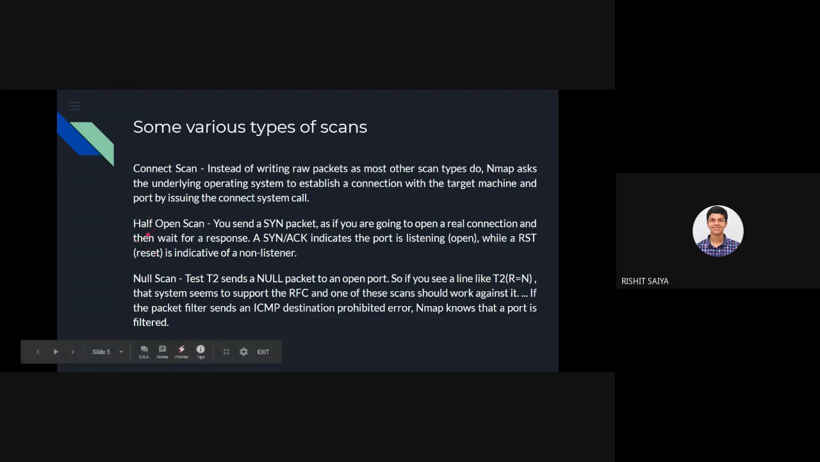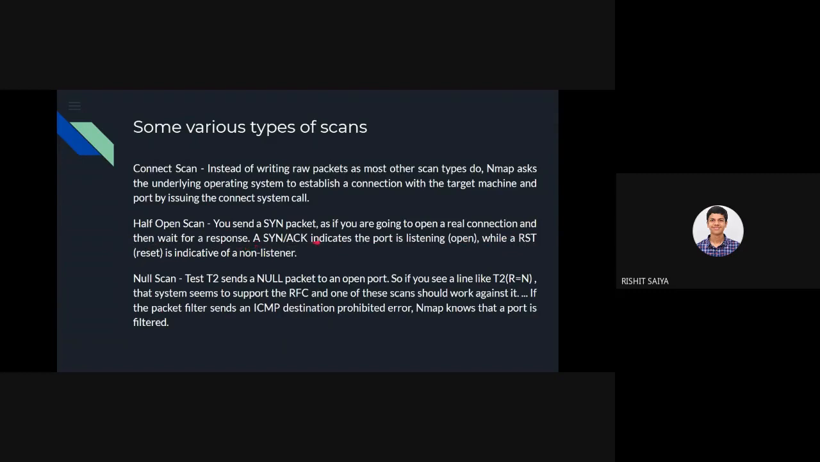Later, I looked at the half open scan. So in this, a SYN packet, okay, a SYN packet. I guess everybody has a common idea of computer networks over here. So what is a SYN packet and what is the acknowledgement which we get from that? So you send a SYN packet as if you're going to an open real connection. So kind of we are deceiving that, we can say, ethically. We are trying to mimic a packet over here. So I would rather focus upon that also in the later stage, and then wait for a response.